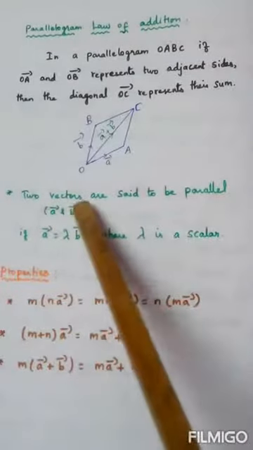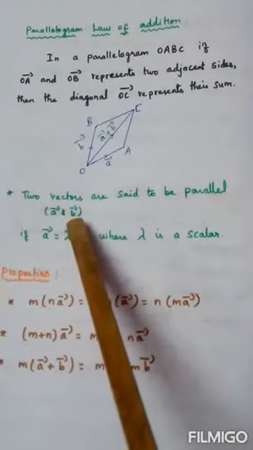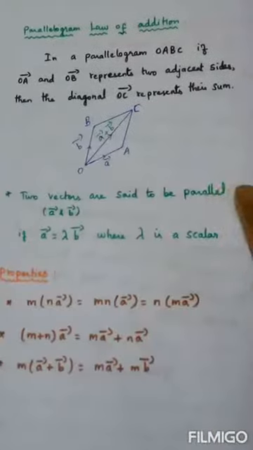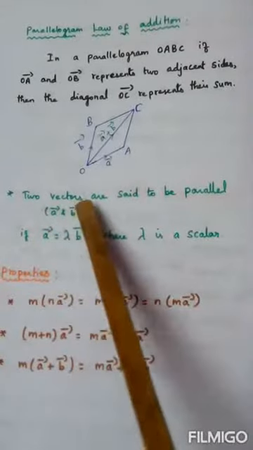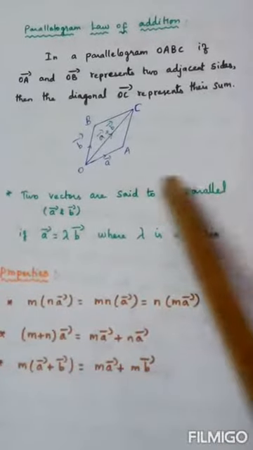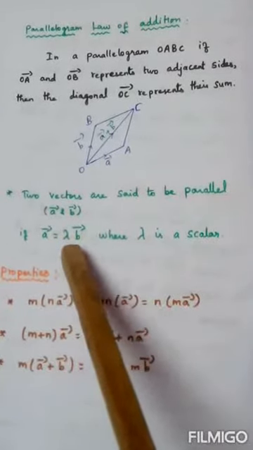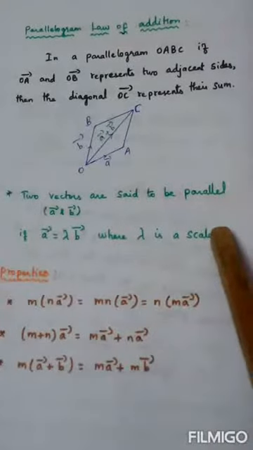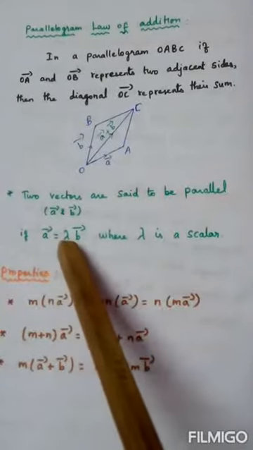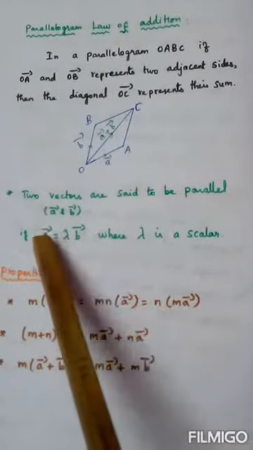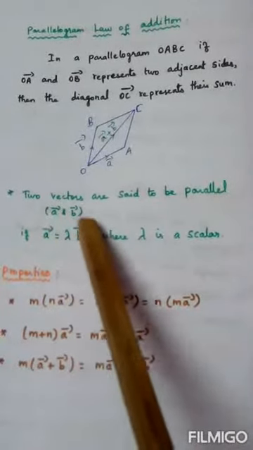Then two vectors, A vector and B vector, are said to be parallel if we are able to write A and B in this format. Which format? A vector is equal to some constant into B vector, where lambda is a constant. Scalar means a number, which can be called a constant. So if A vector is equal to some constant into B vector, then A vector and B vector are said to be parallel. This is the condition for two vectors to be parallel.